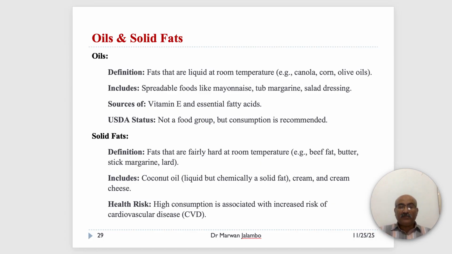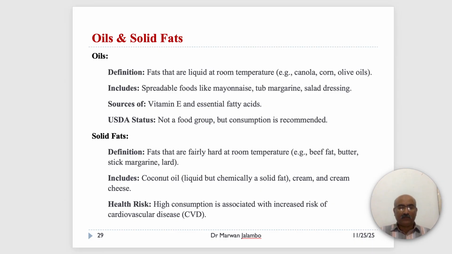Now, the solid fats. These are fats that are fairly hard at room temperature, such as beef fat, butter, and stick margarine. This group also includes coconut oil, even though it's liquid in a warm kitchen.